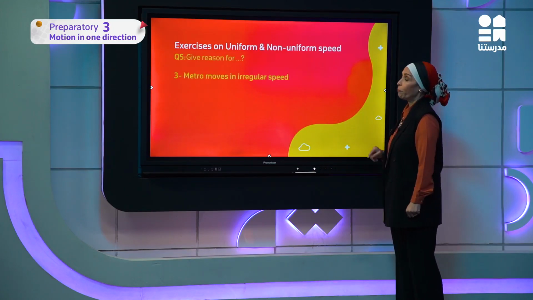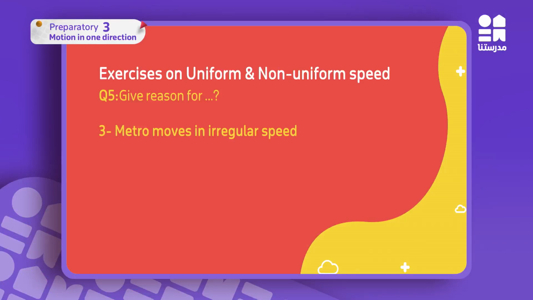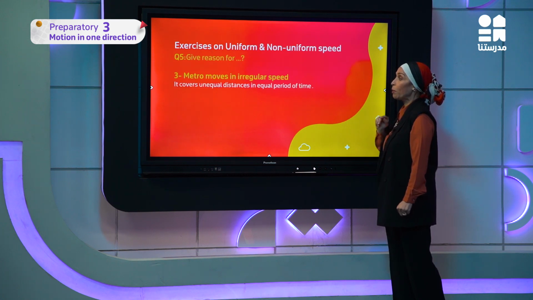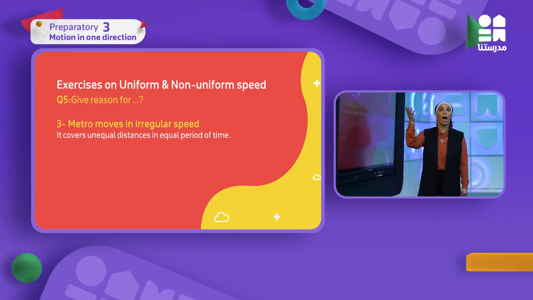Give reason for: the metro moves in irregular speed. Can I move irregular speed and use what? Non-uniform speed. Okay, both are using factors. So why does the metro move in irregular speed? Because the metro covers unequal distances.